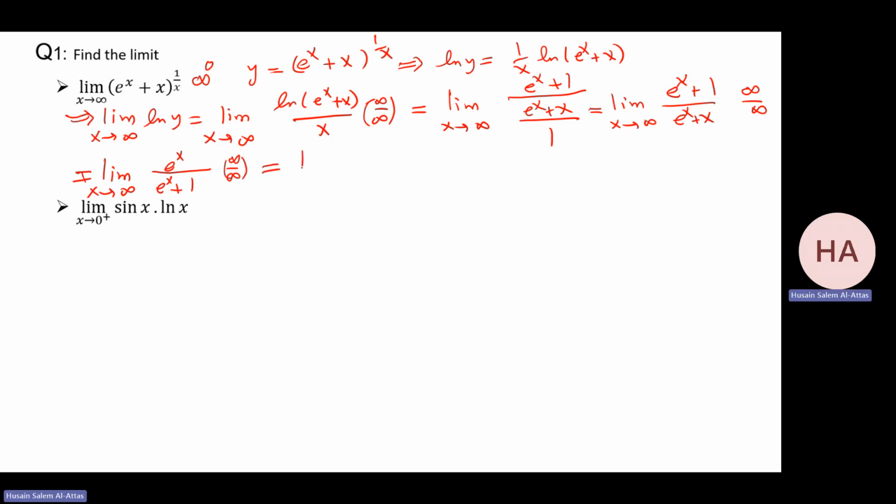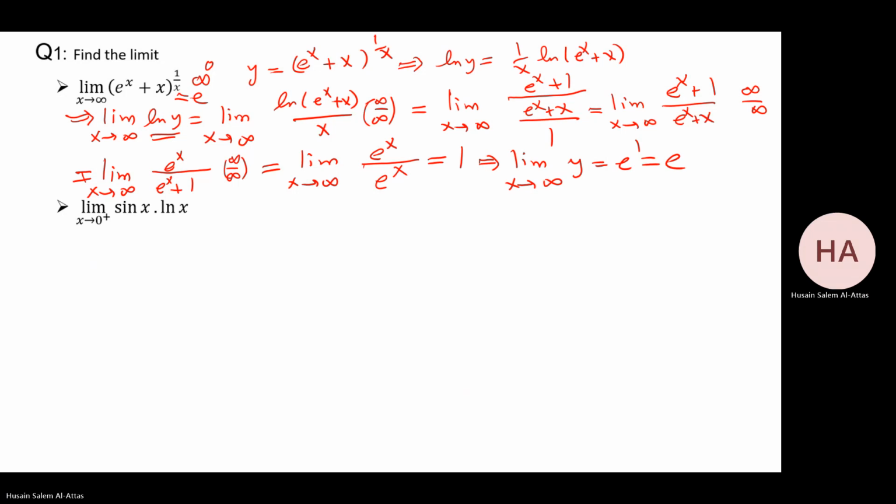So do L'Hopital's rule again. I have e to the power x. Actually, I can take e to the power x as a common factor, but let me do L'Hopital's rule. I have e to the power x over e to the power x, so I'm getting 1. So the limit as x goes to infinity of ln y is 1, so y will be e to the power 1, which is e. So this limit is equal to e.